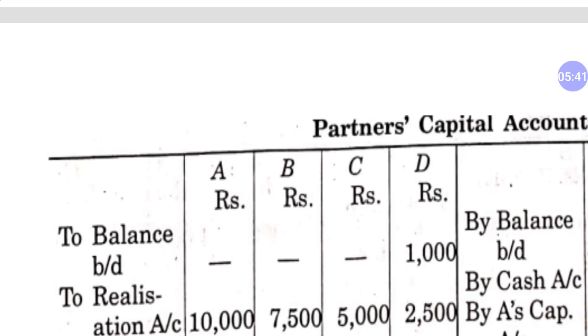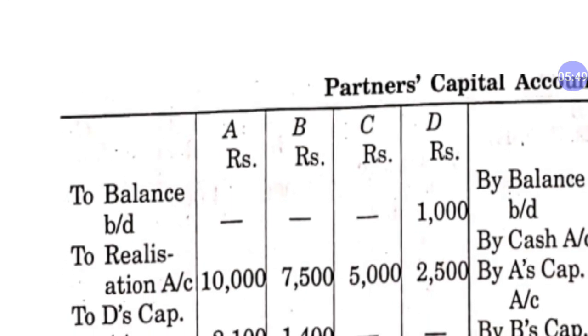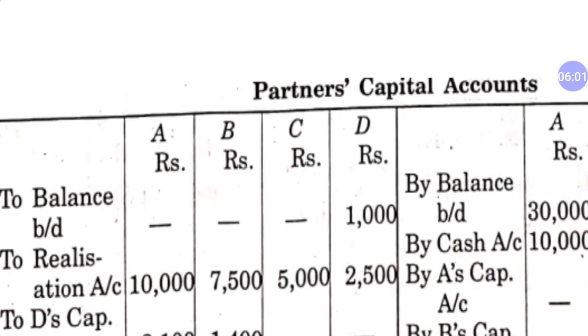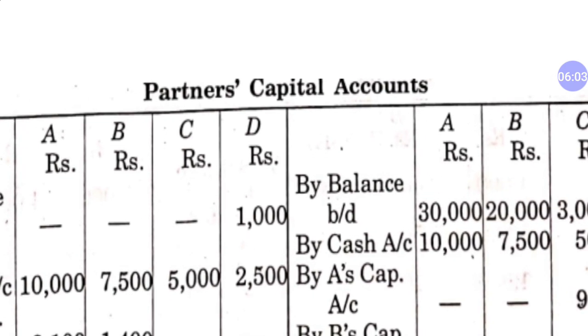After that we will have to transfer the realization loss which we found in our realization account. So to realization account 10,000, 7,500, 5,000, 2,500, these are the realization loss. Now we have to find the realization loss which will be brought in by cash by the solvent partners according to their position.